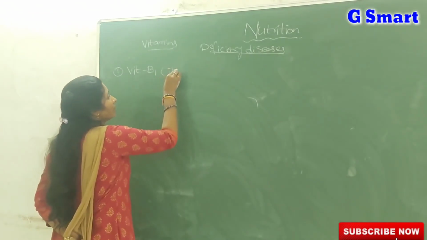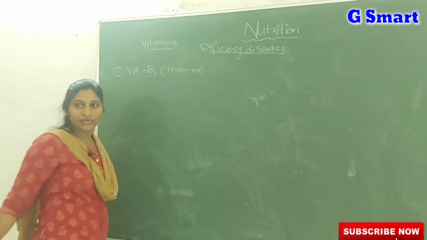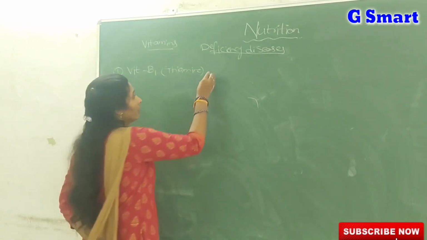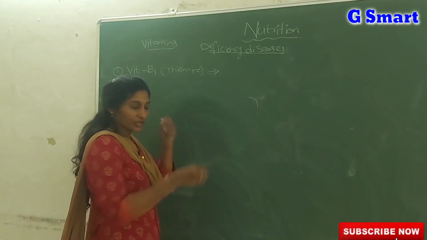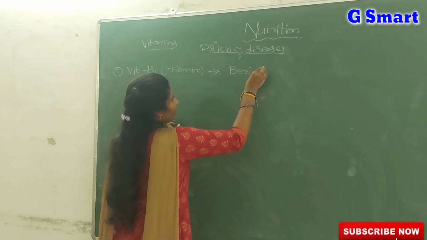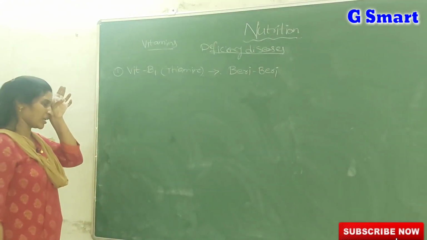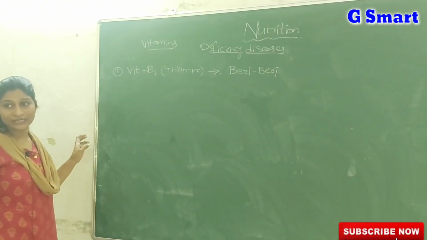Vitamin B1, what is the chemical name for vitamin B1? Thiamine. So coming to thiamine, what is the deficiency disease? Beriberi. What is that beriberi? If the diet has a small amount of vitamin B1, that condition is called beriberi.